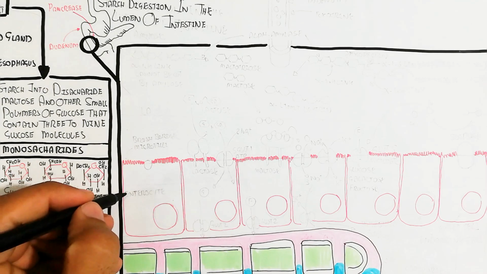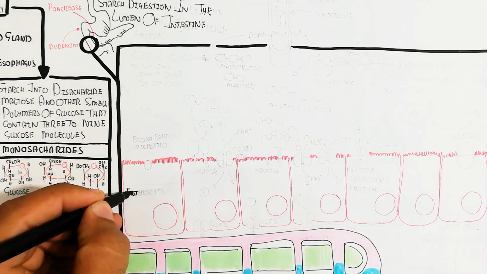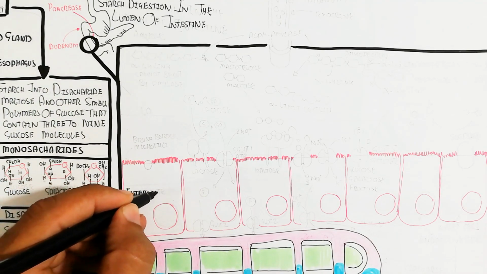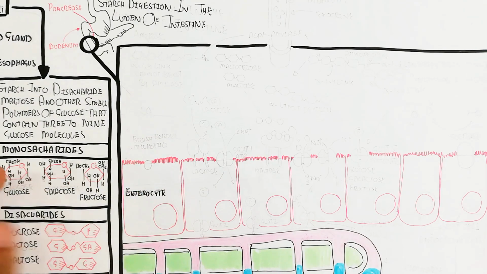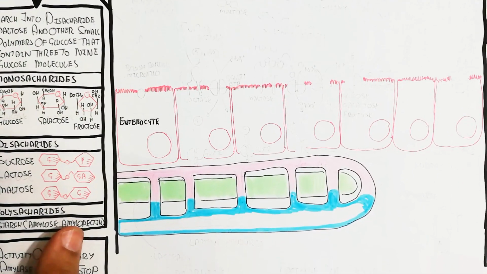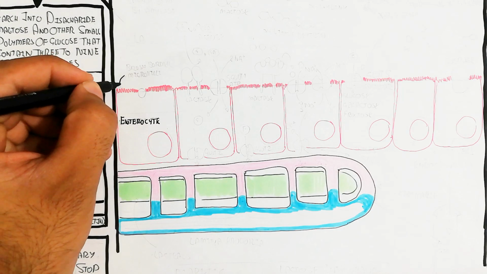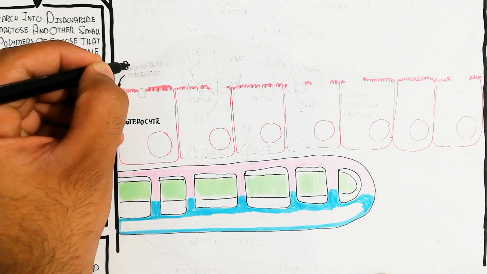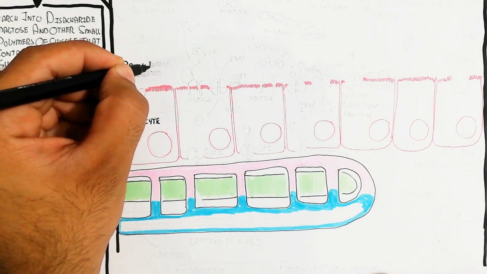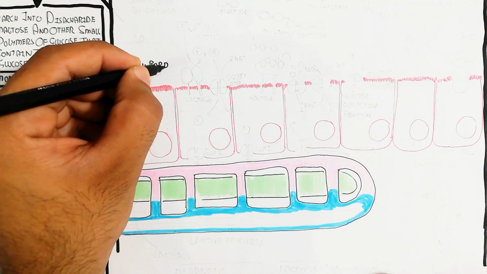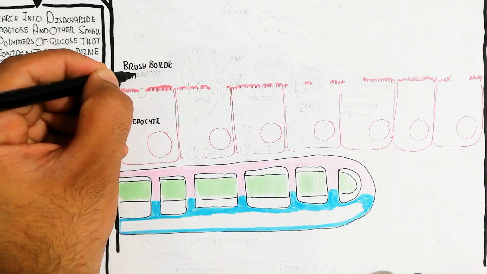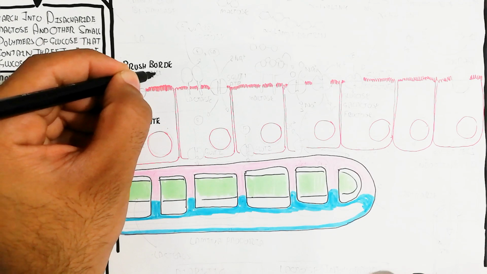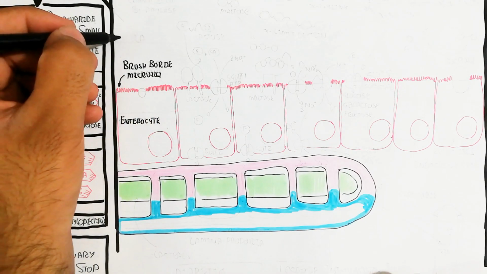It is known as the brush border. That is why it is known as microvilli, and it is also known as the brush border cell. These brush border cells contain brush border enzymes for further digestion of the starch, the further digestion of disaccharides and trisaccharides. Here are the brush border, the microvilli, and this is the lumen.